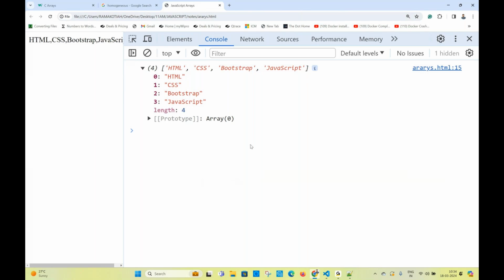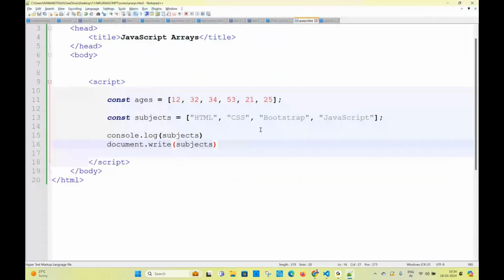How did I create an array? HTML, comma, CSS, comma, JavaScript, comma, Bootstrap. This is what I created. I'm able to see length 4 at the bottom, as well as 0, 1, 2, 3 also I'm able to see. Did I provide 0, 1, 2, 3? No, I created an array. How did I create an array? Can you check my code? So this is the array I created.